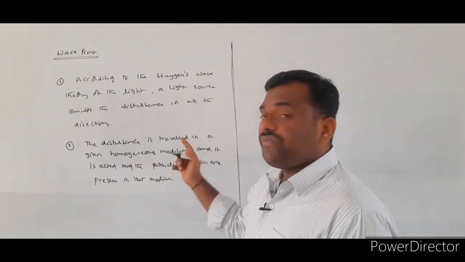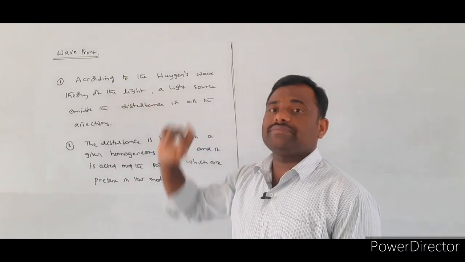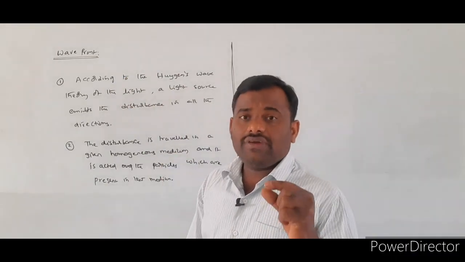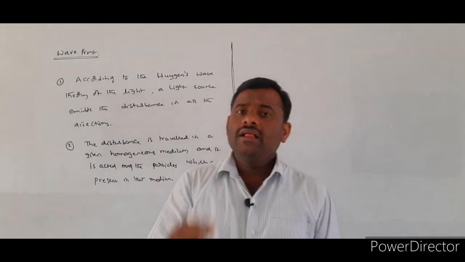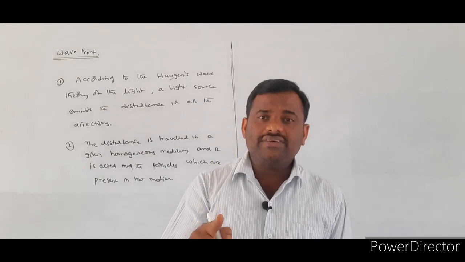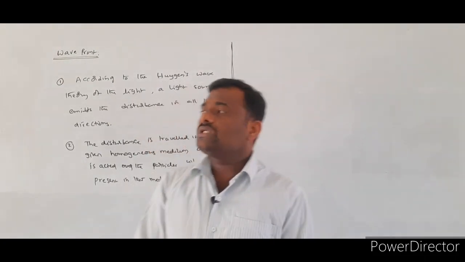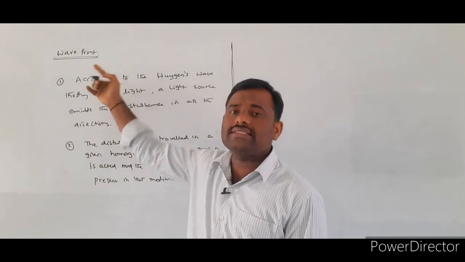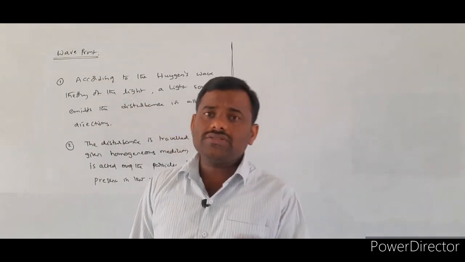Now, which type of particles do we have to consider to explain the concept of the wavefront? Here we must consider the particles which are at equidistance from the given source.